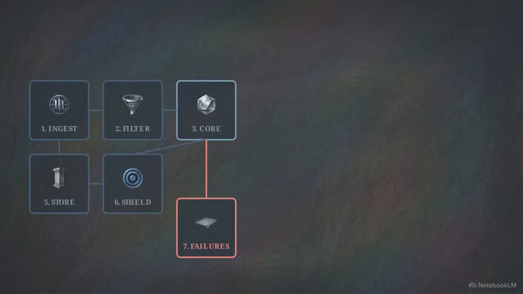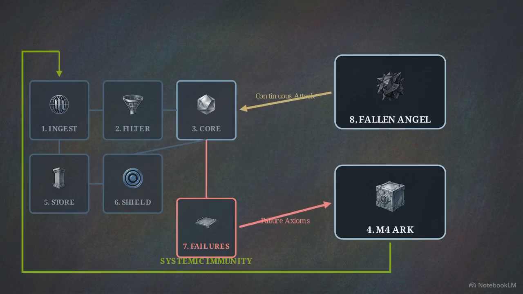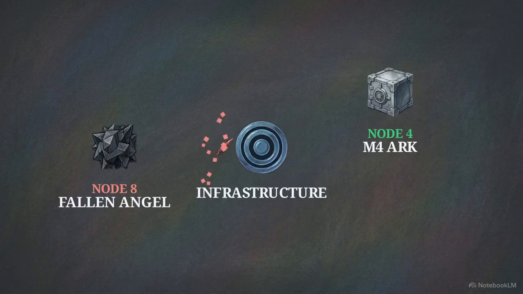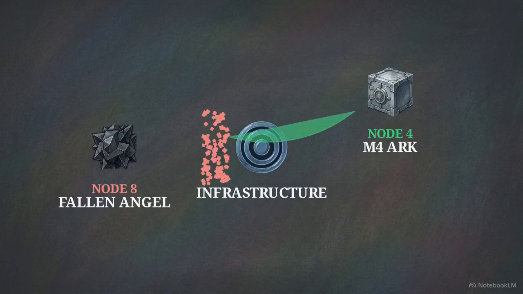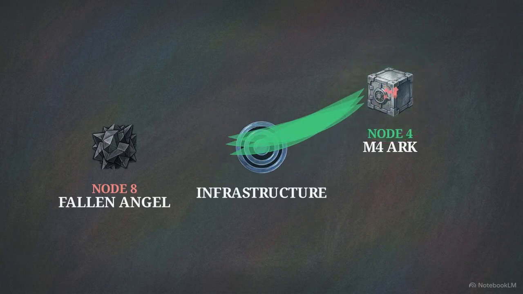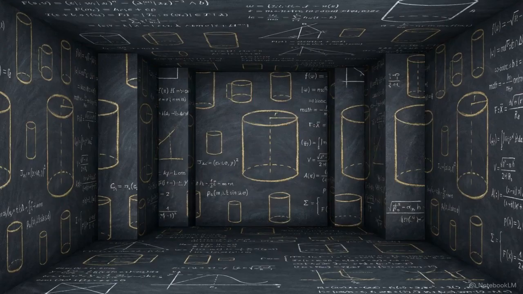To prevent these anti-hallucination protocols from stagnating, the architecture includes a mechanism for constant evolution. This is Fallen Angel, a polymorphic chaos engine operating perpetually within the system. Fallen Angel executes continuous technical adversarial attacks, deploying malicious scripts and corrupted files against the infrastructure to relentlessly stress-test it. The resulting data from these internal strikes is fed into the M4 arc, the physical immune system of the architecture. The M4 arc does not store conversational data. It is a repository exclusively for correction axioms.